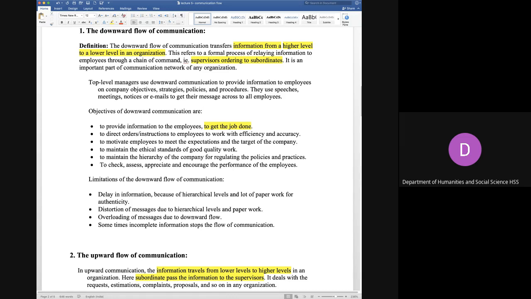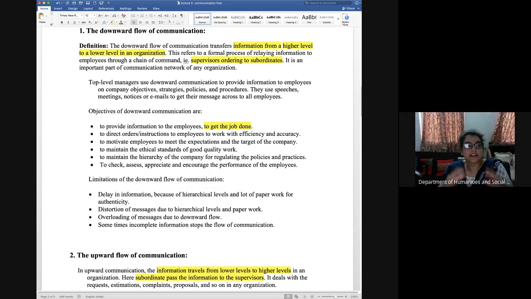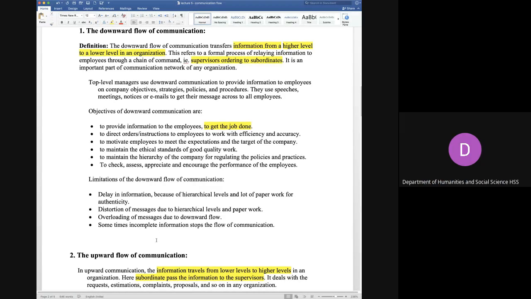Okay, so that is why there are a lot of executives, a lot of managers, but only few vice presidents and presidents. It is because when there is a lot of work, they can distribute it to various people. So overloading of message is done. That means कि उनके desk पर इतनी फाइलें इकट्ठी हो जाती हैं, and they are not able to work in one day, so it keeps on pending.